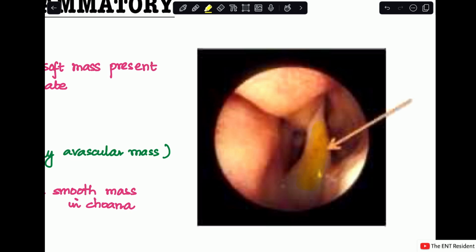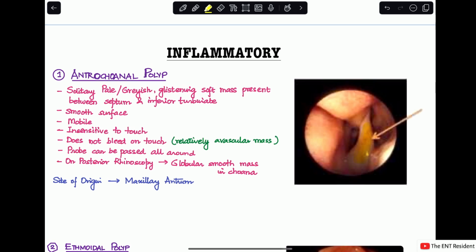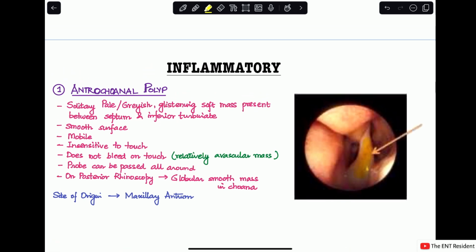Now, this is the description of an antrochoanal polyp, and I will tell you in a little bit how it is very different from an ethmoidal polyp. An antrochoanal polyp usually originates from the maxillary antrum. So you have to remember these very important points. It is solitary, a glistening, soft mass, it has a smooth surface, mobile, insensitive to touch, does not bleed on touch, and you can pass the probe all along.